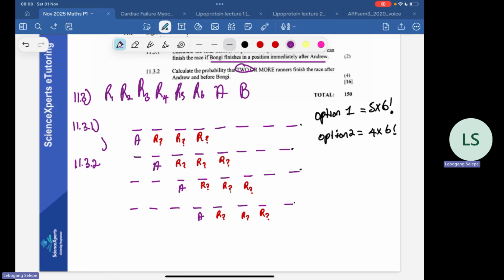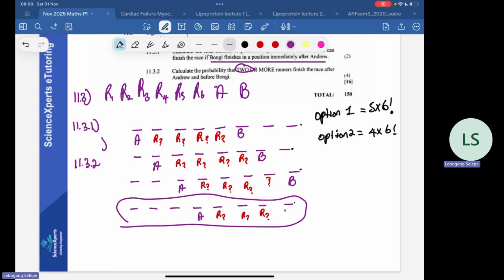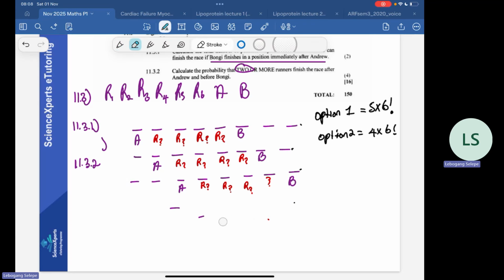Now look, we have 4 people in between, and Bongi is here. Another person in between, Bongi is here. Another person in between, Bongi is here, right? So now this one is no longer an option, because if we put Bongi here, it's 3 people in between, so we don't include this one. Let's cancel it out. So our option 3 is going to be equal to 1, 2, 3, 3 times 6 factorial, right?